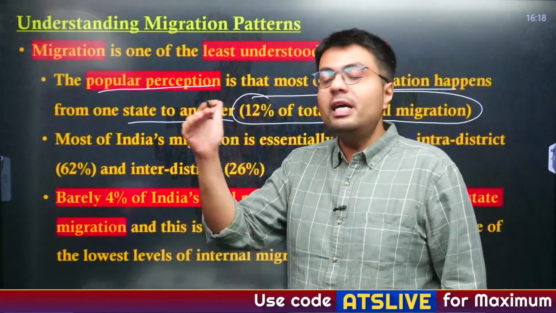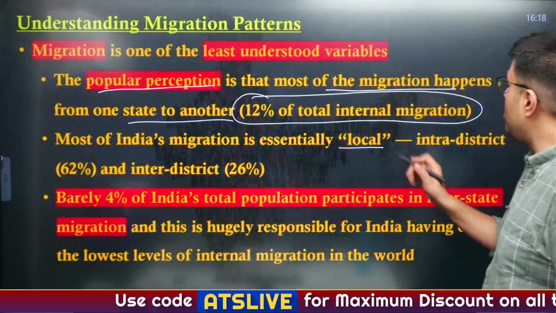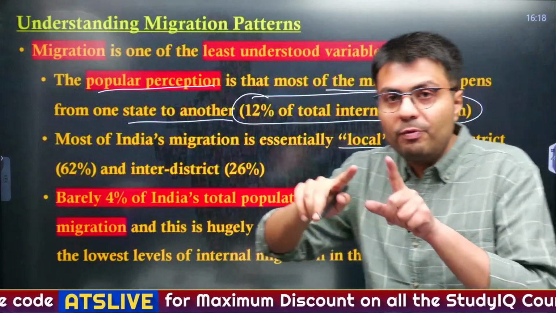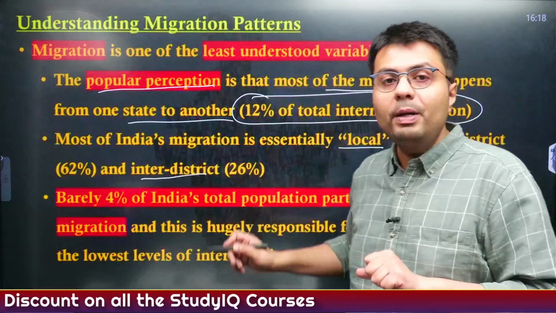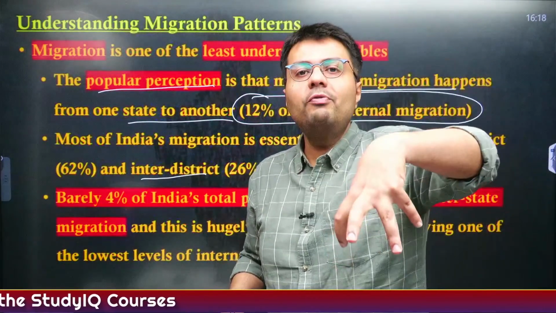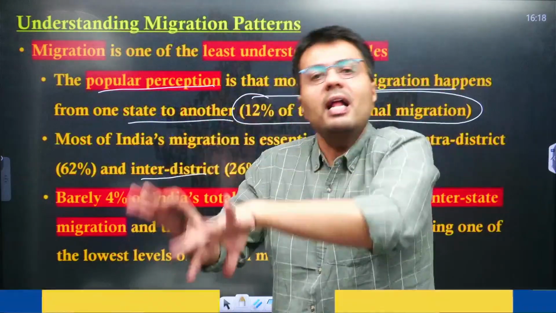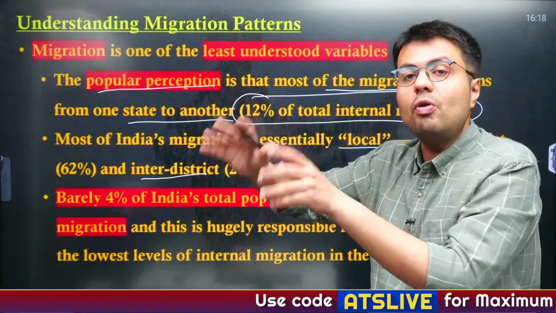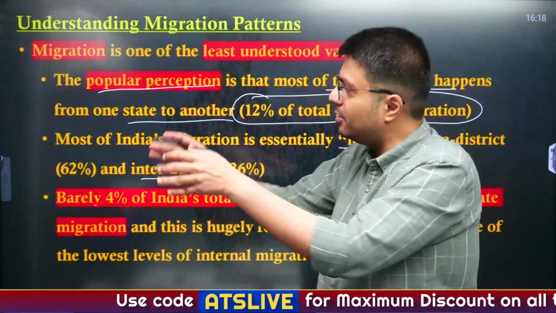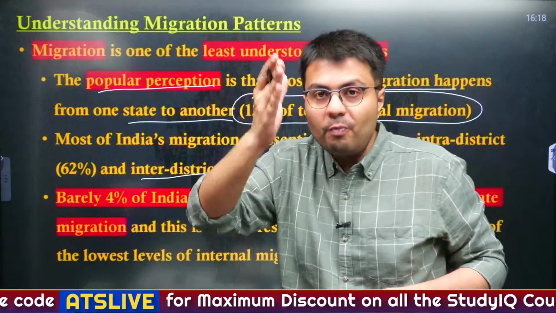Rather, most of India's migration is essentially local, which means it happens from one district to another district in the same state, or sometimes even from a particular village in one district to another village in that same district, right? So this is what local migration is, and it constitutes a larger portion of migration compared to migration from one state to another.